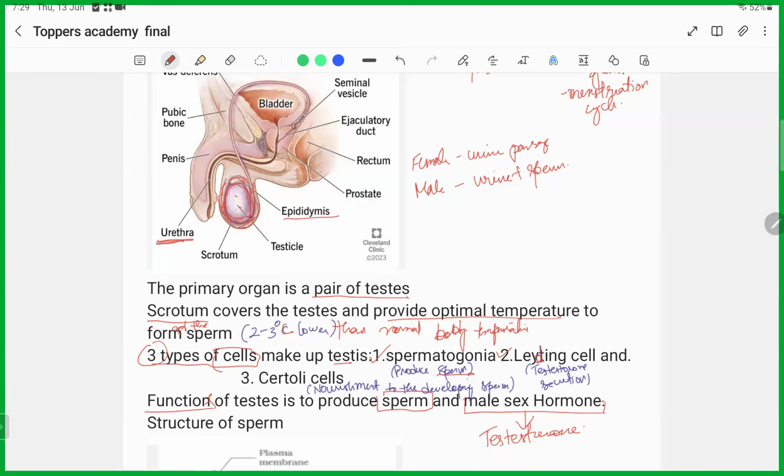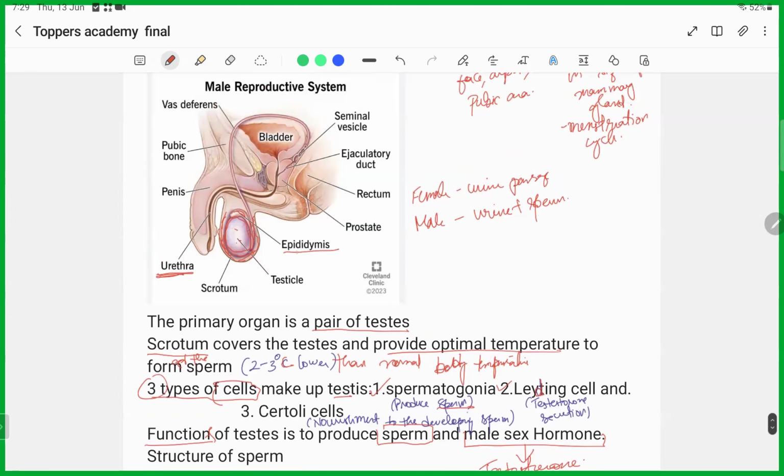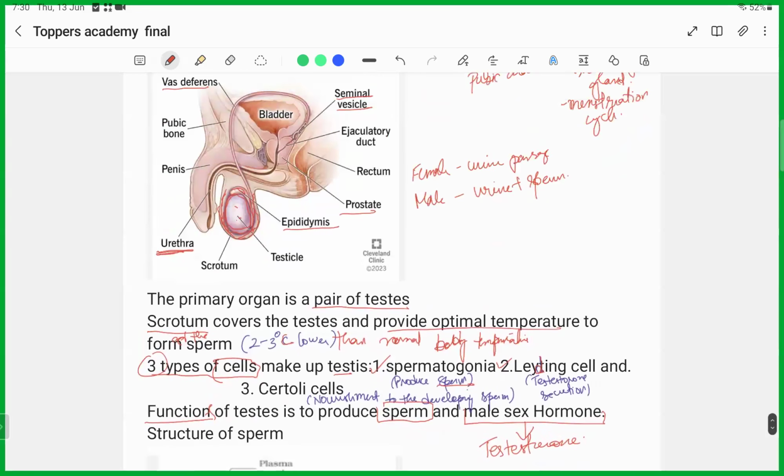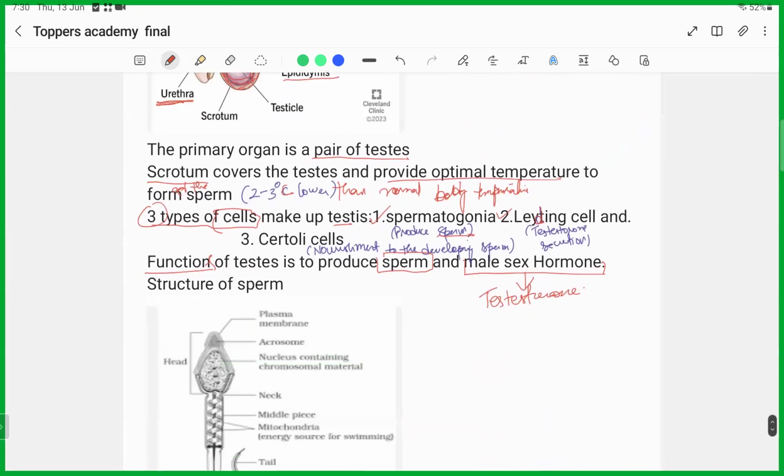Okay, so you just need to know at least the names, because sometimes in question, epididymis is a part of female reproductive organ or male reproductive organ. Such kind of questions used to be there. So if you don't know the term, you won't be able to make out. So at least be familiar with the term that epididymis, vas deferens, seminal vesicles, and prostate are all part of the male reproductive organ. Okay, so no need to go so much into the detail of all this function, but at least know that they are part of the male reproductive organ.